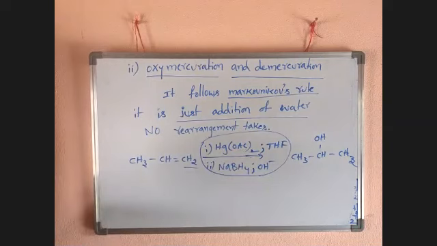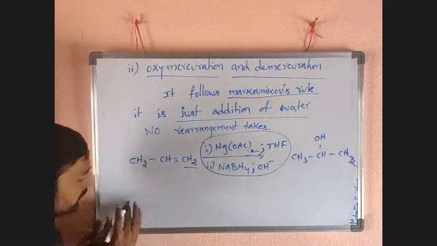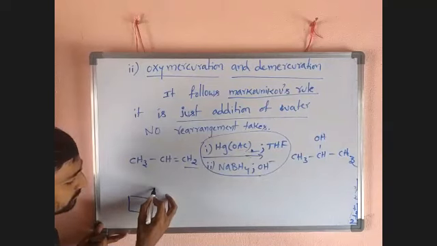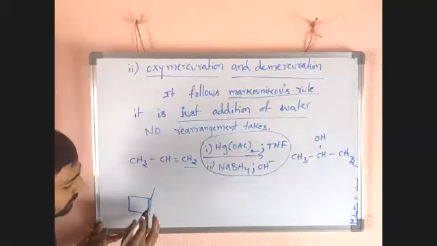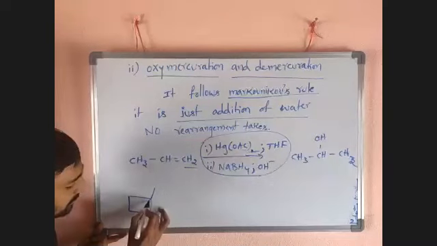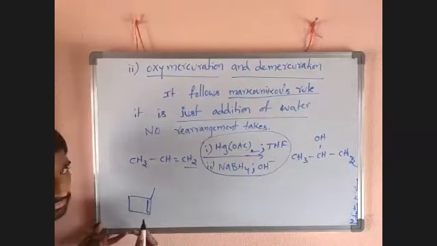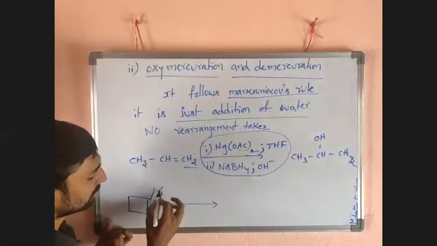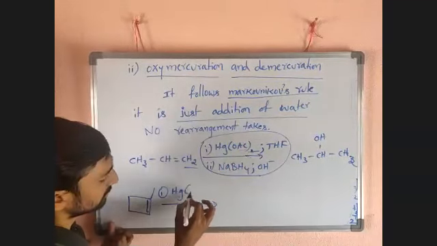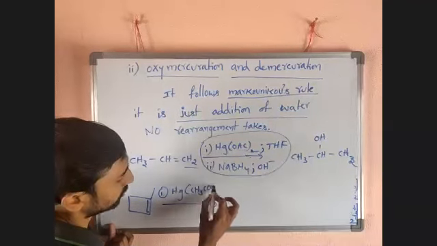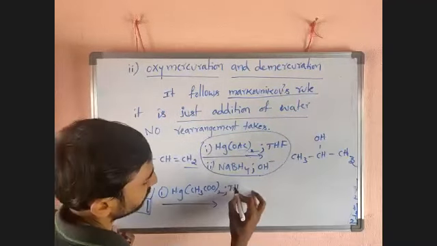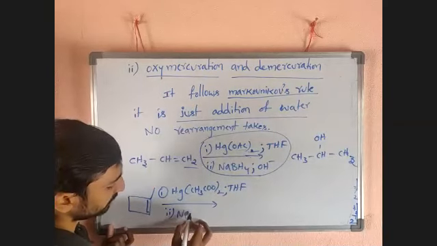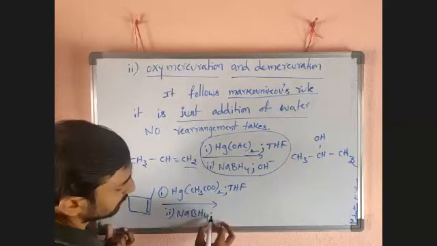Same phenomena happen. For example, take this alkene. Then the same reagent: Hg(OAc)2, THF, then NaBH4, OH minus.